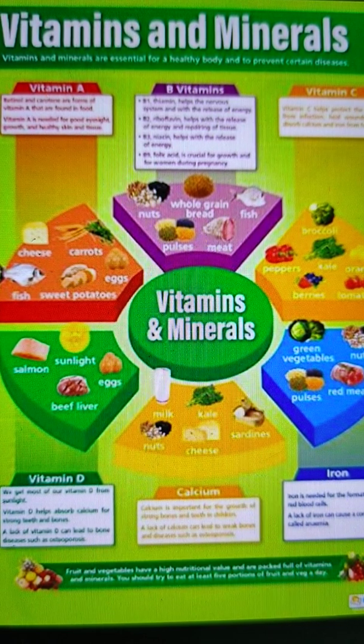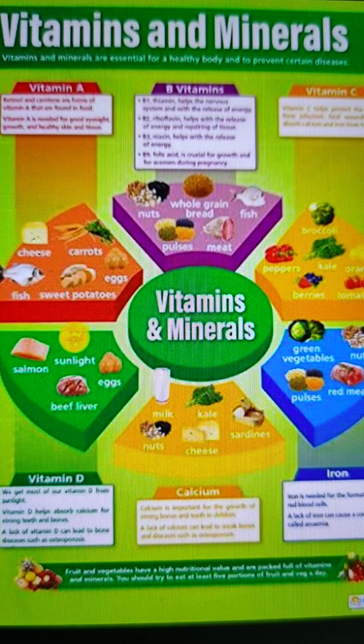The function of this iodine is that it is essential for the formation of the thyroxine hormone, and this thyroxine hormone is secreted by the thyroid gland present near the neck region, and this hormone controls our physical and mental development. It is responsible for the physical and mental development of our body. So apart from these components, roughage or dietary fibers and water are also essential.